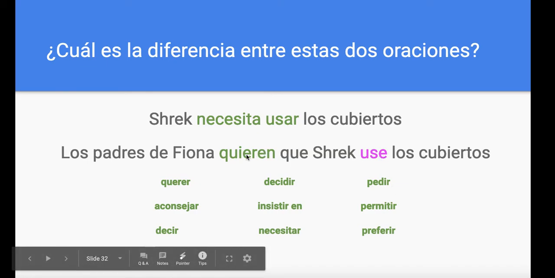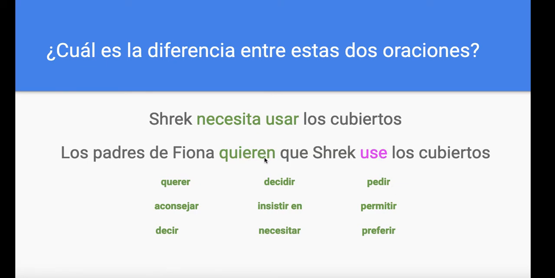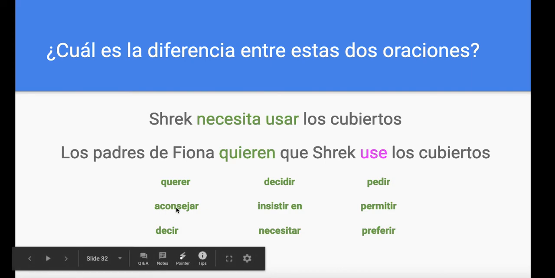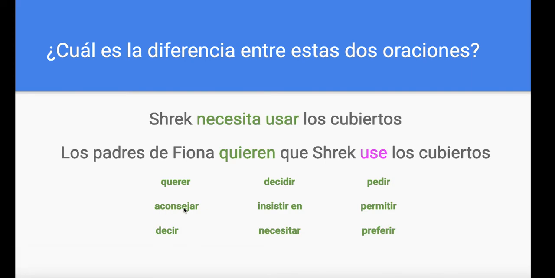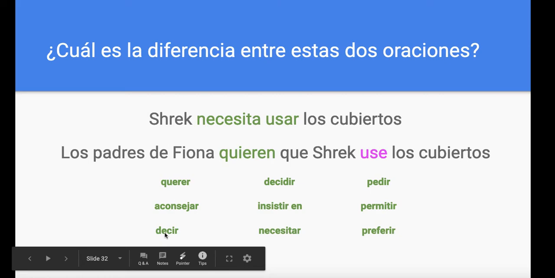We don't have to use quieren all the time. You can use other verbs like aconsejar, to give advice, decir, to tell, decidir, to decide, insistir en, to insist on, necesitar, to need.